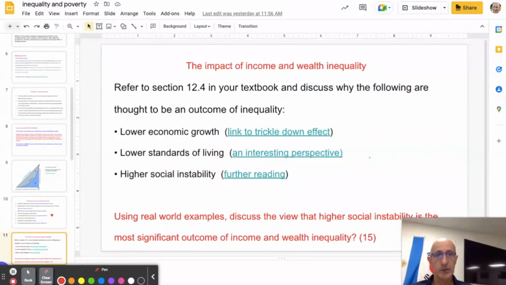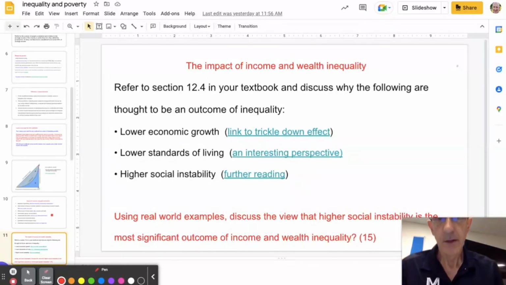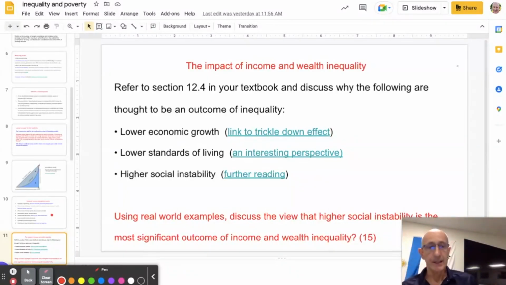And then the final thing just to mention here, this is an AO3 topic, so it could be part B of a paper 1, discussion evaluation sort of question. So you are asked to look at and discuss the impact of income and wealth inequality on, first of all, lower economic growth, lower standards of living, or higher social instability. So income and wealth inequality might lead to any one or more of those 3 consequences.